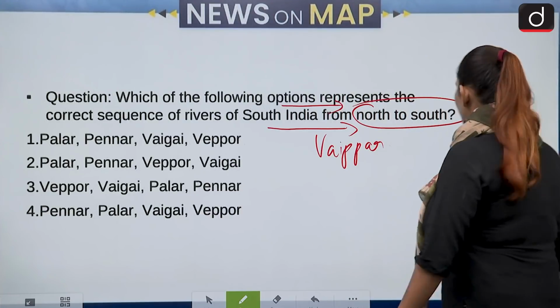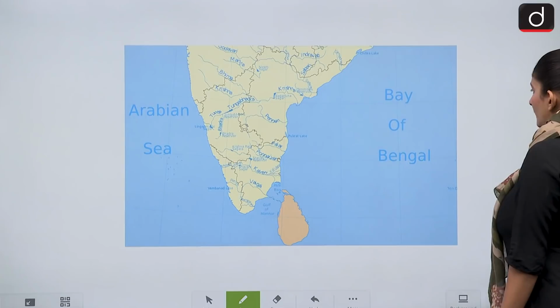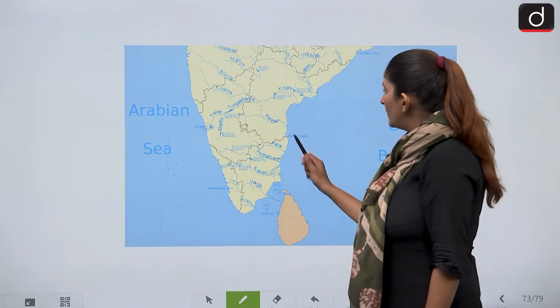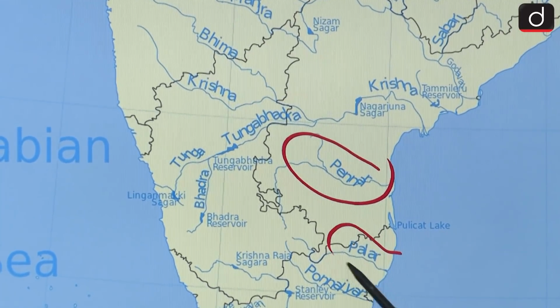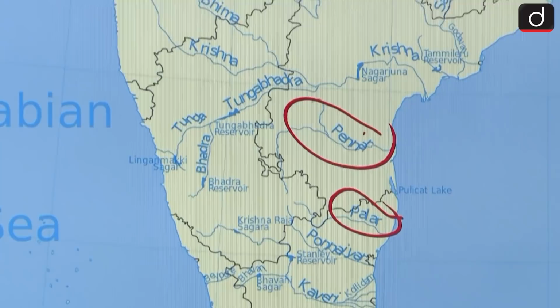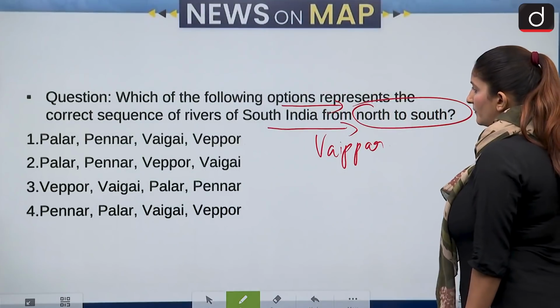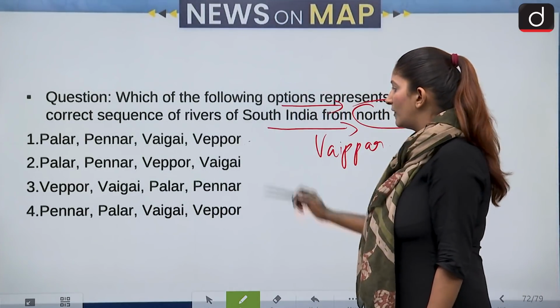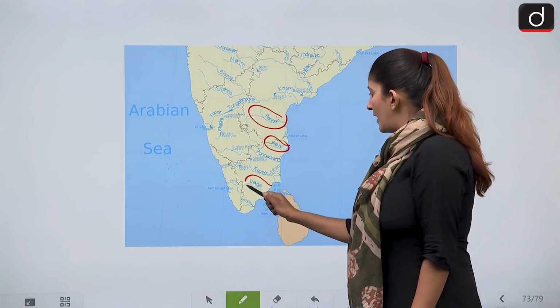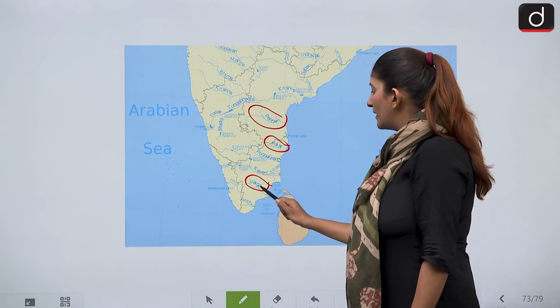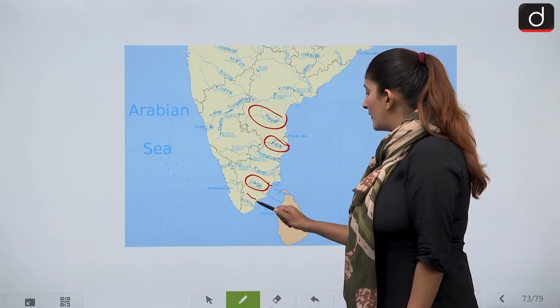Okay, let's see. North to south, of course, we have to go. So, first of all, we have Pennar here. Then we have Palar. First Pennar, then Palar. Let's see. First Palar, then Pennar. Okay, then we have Vaigai here, and below Vaigai we have Vaipar river.